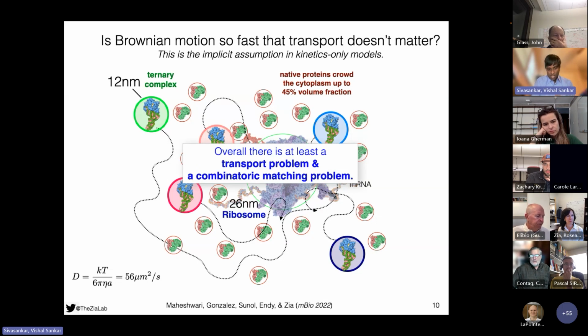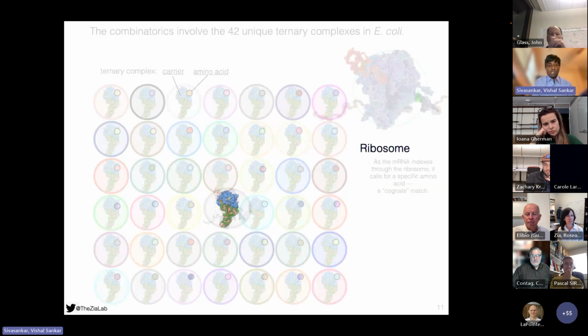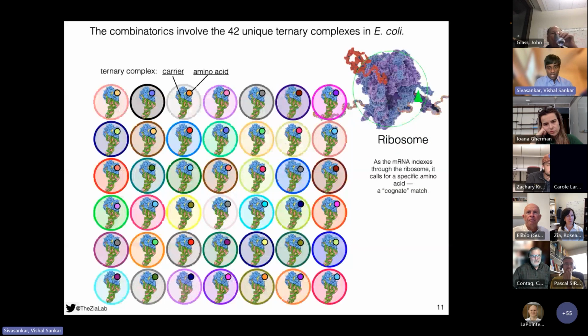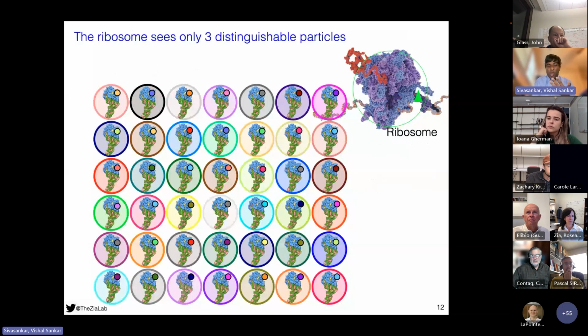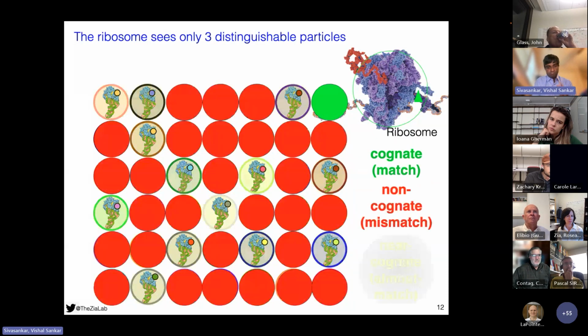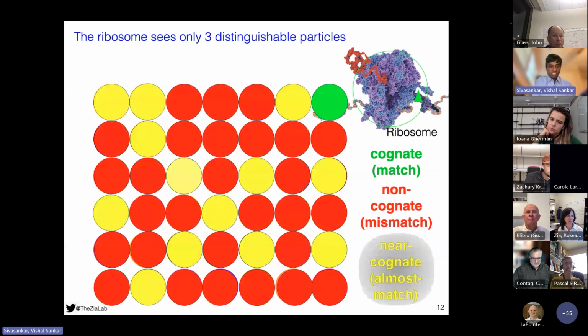We tested that hypothesis. The combinatorics comes from the fact that there are 42 unique ternary complexes in E. coli, and as the mRNA indexes through the ribosome, it calls for a specific ternary complex, a cognate match. So essentially, the ribosome only sees three distinguishable particles here. Either it's a cognate match or a non-cognate mismatch or a near cognate and almost match.